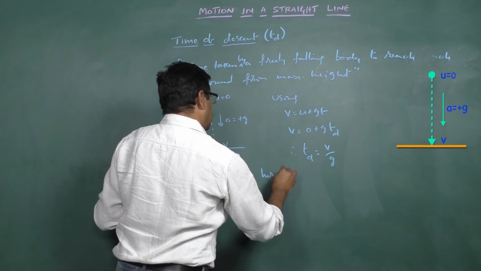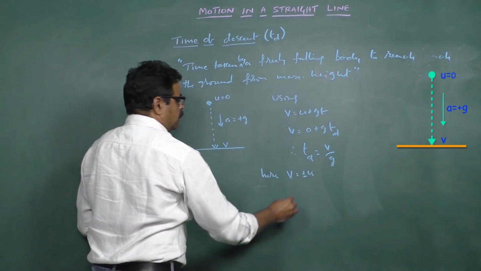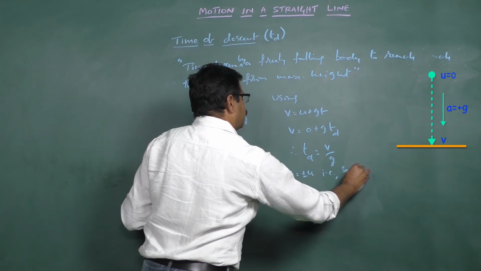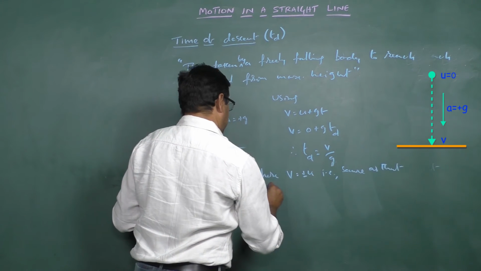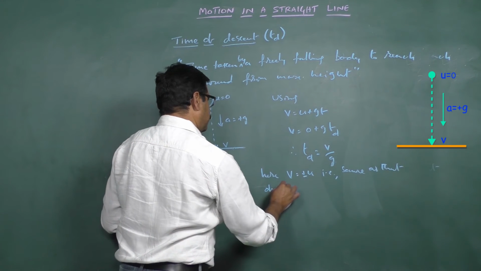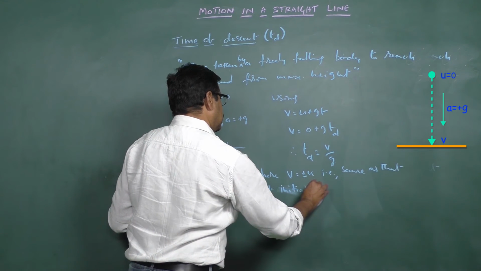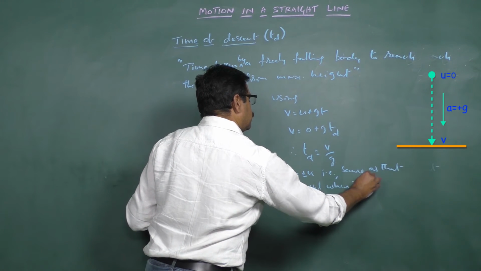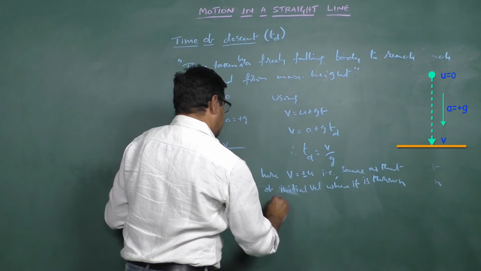Here, v is equal to plus or minus u, that is, same as that of initial velocity when it is thrown up from the same point.